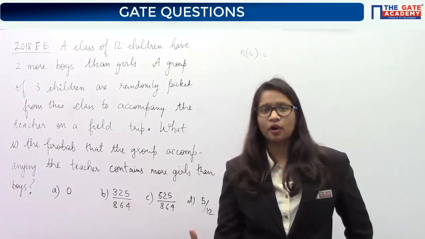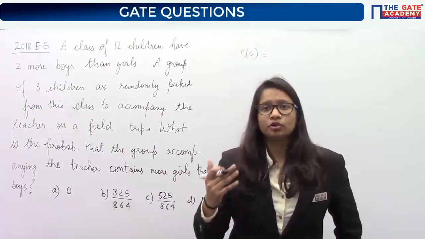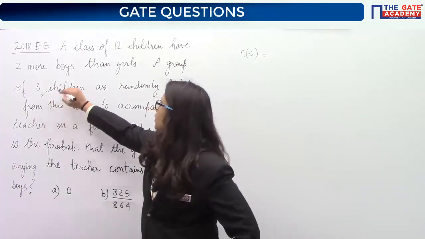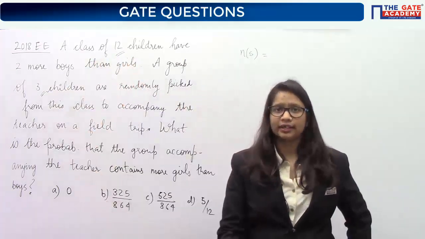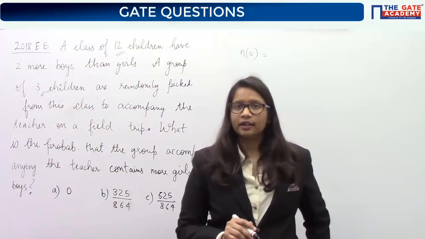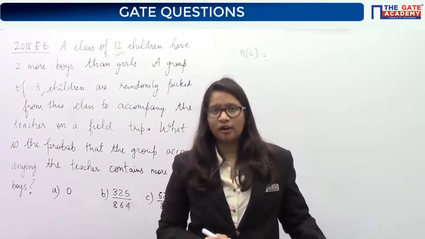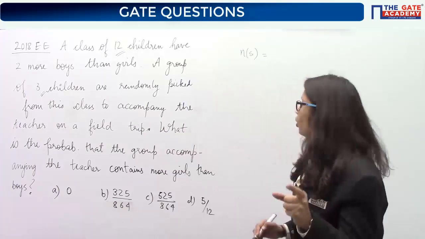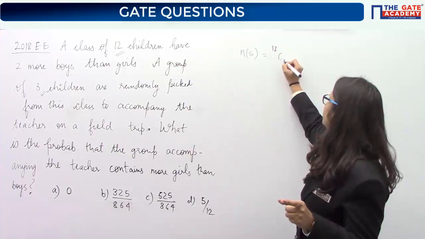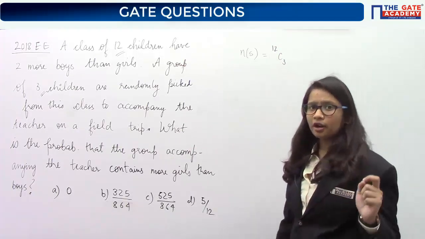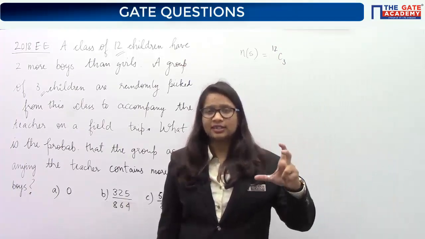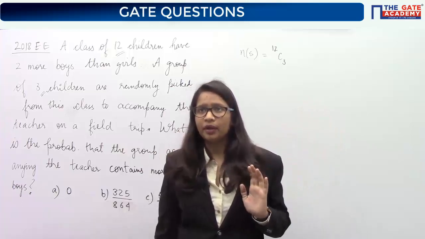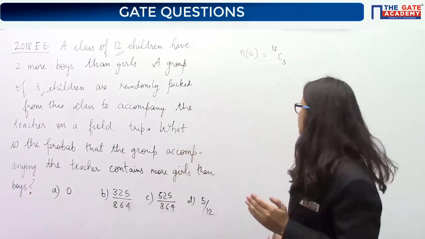In this group of 3 children, what is the probability that there will be more girls than boys? So what is the sample space? The sample space is the total number of ways in which 3 children can be picked from these 12 children. This is nothing but a combination. You have to select 3 things from a group of 12 things. We discussed in the last class that this is given by 12C3. Understood? This will be your sample space.